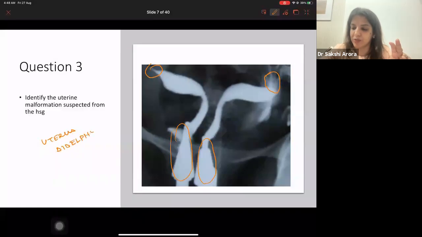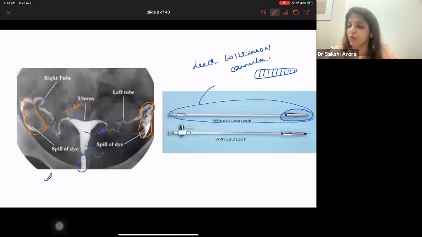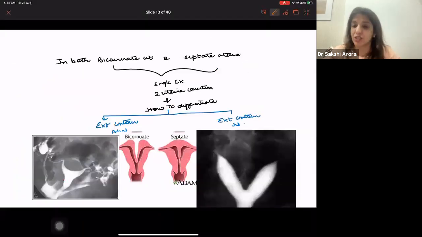Uterus didelphus. So this image is of uterus didelphus. Clear? Now I want all of you to understand what I meant when I say the angle between them is more than 60 degrees and the distance between them is more than 4 centimeters in bicornuate uterus. So look at this HSG over here, right? This HSG, which I'm saying is image A.